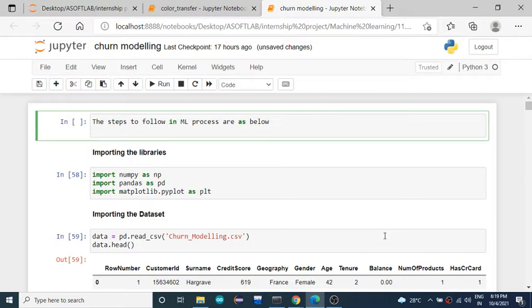The main thing is you need to understand the data set and the problem statement, how we are going to solve it, and which algorithm you are going to use and why. So you can use the same steps whatever we are going to mention here, and follow the same way, as both problems are classification problems.